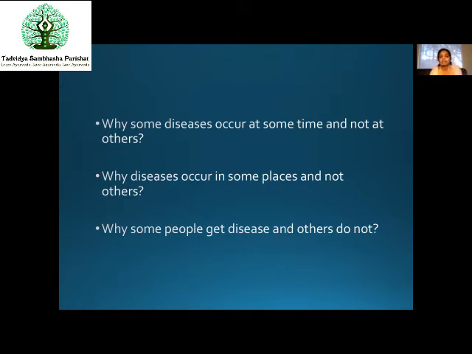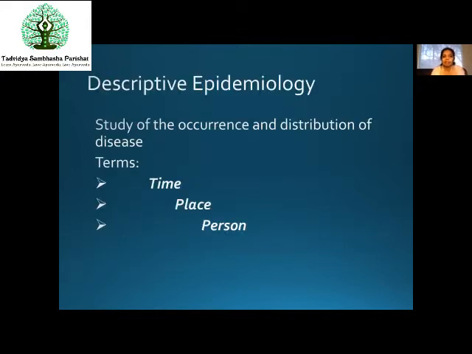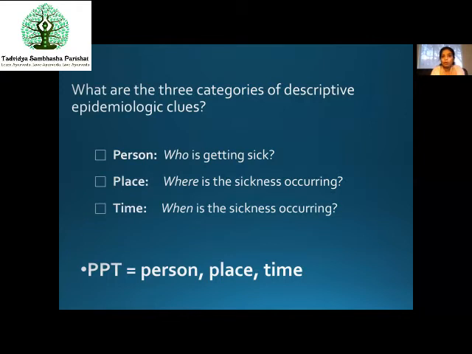Now, let us once again reframe these questions. Study of the occurrence and distribution of disease, right? The descriptive epidemiology. So these questions represent three things: time, place, and person. Are you clear about this? So when we are going to describe any epidemiological event, we need to have information regarding these three things: time, place, and person.